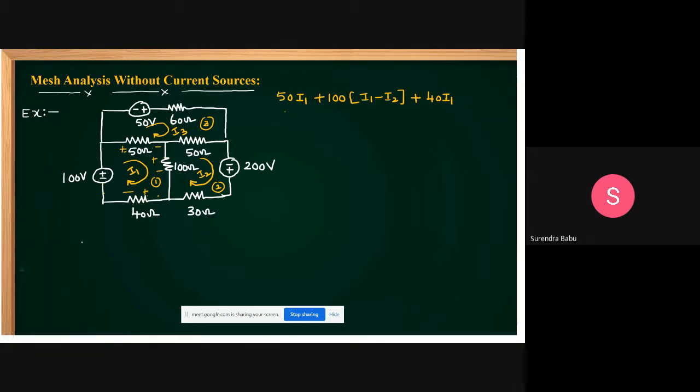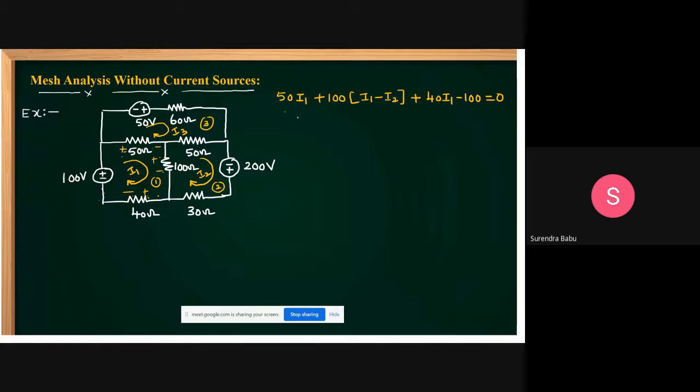Because when I write the negative, I would have to change the sign again. That's why I'm writing it like this, equal to 0. Entering at the positive terminal, take positive; entering at the negative terminal, take negative. Like that also you can consider. Or, moving from positive to negative, take negative; negative to positive, take positive. That rule also you can apply.